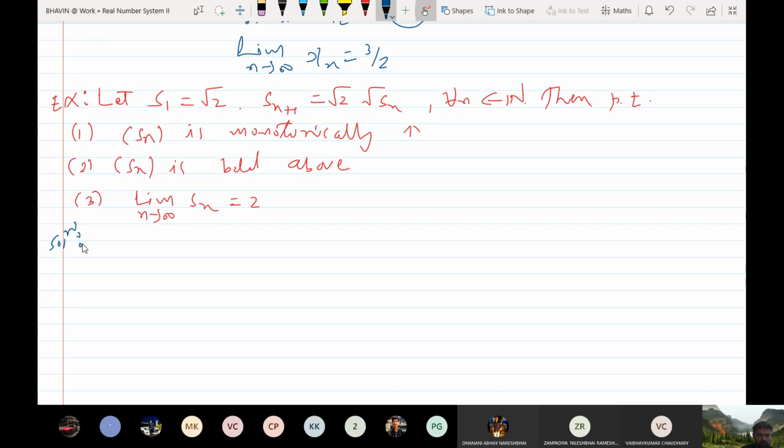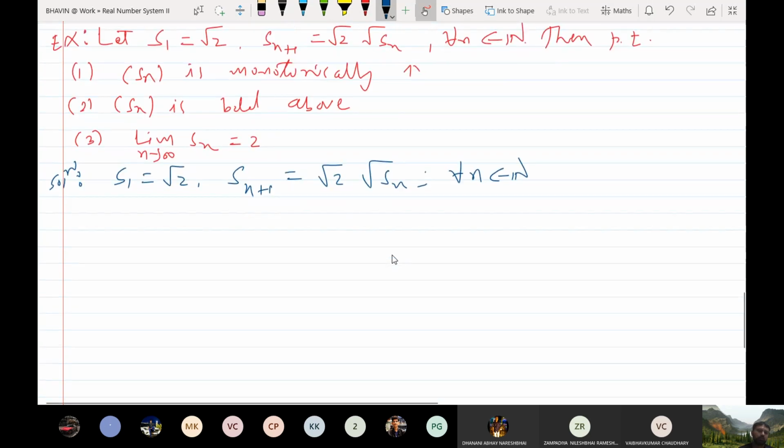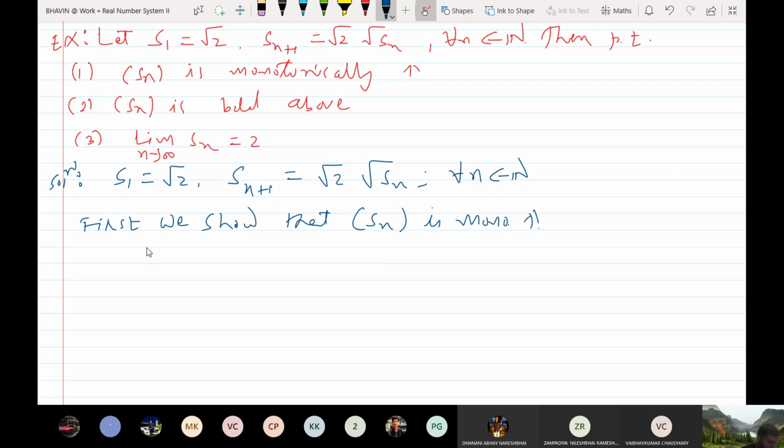Solution. First, we show that, here we have given that S1 is root 2 and Sn plus 1 is given by root 2 root Sn for every n belongs to N. First, we show that Sn is a monotonically increasing sequence.